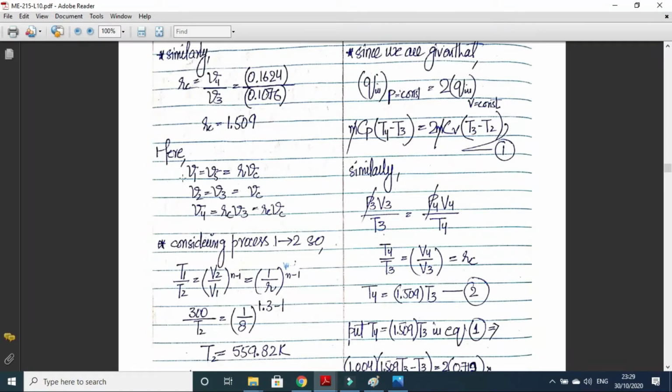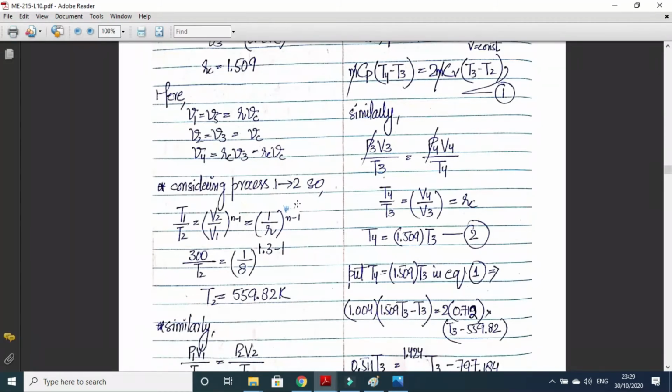We can also represent all the volumes in terms of clearance volume. V1 is equal to V5 is equal to RVc, because V1 upon V2 is R, and V2 is actually Vc, so V1 will be equal to RV2, that is RVc. V2 is equal to V3 is equal to Vc, V4 is equal to RcV3, and V3 is actually Vc.